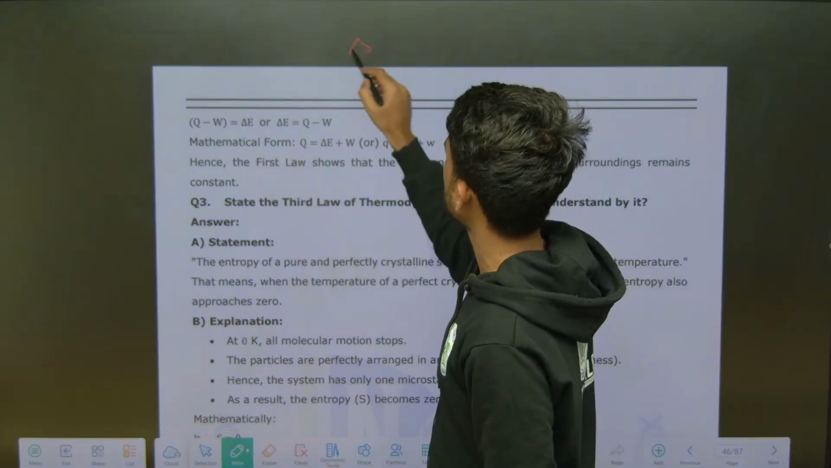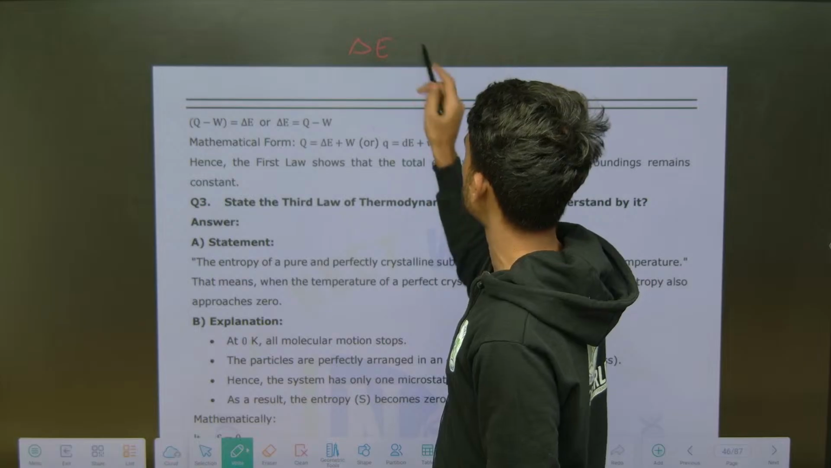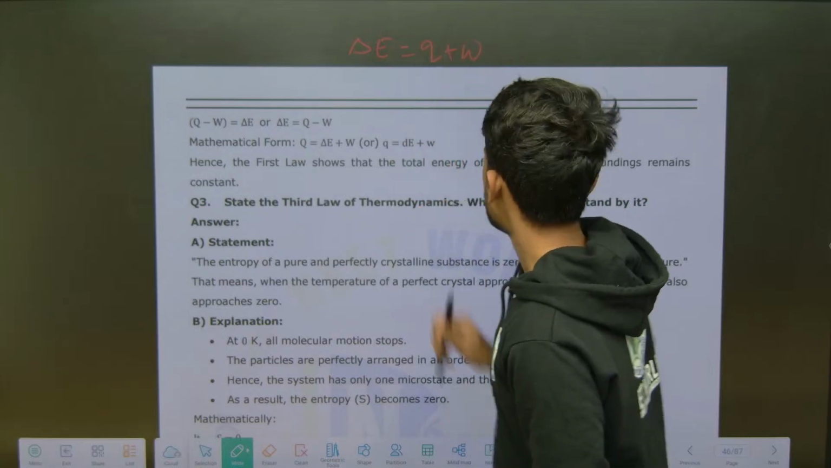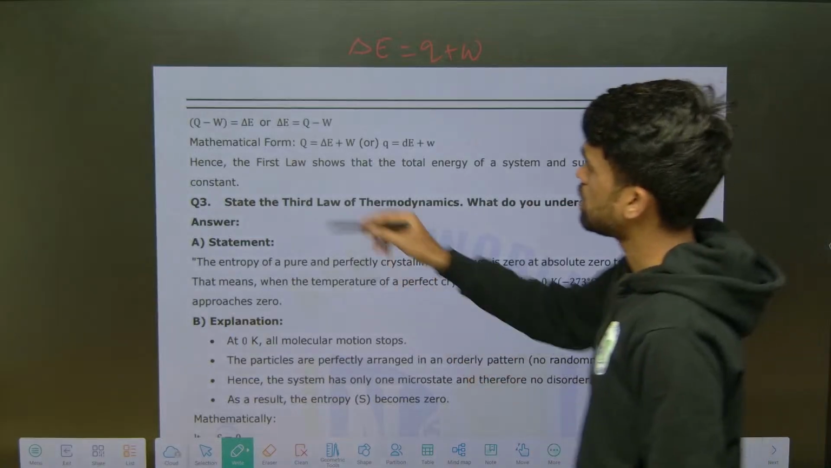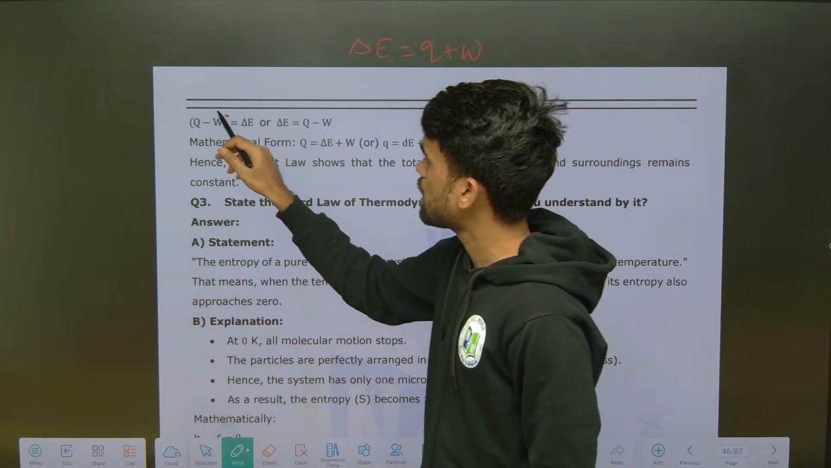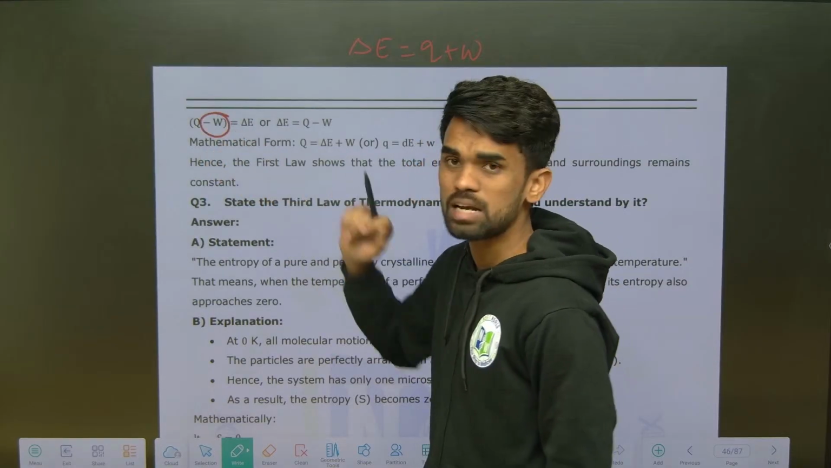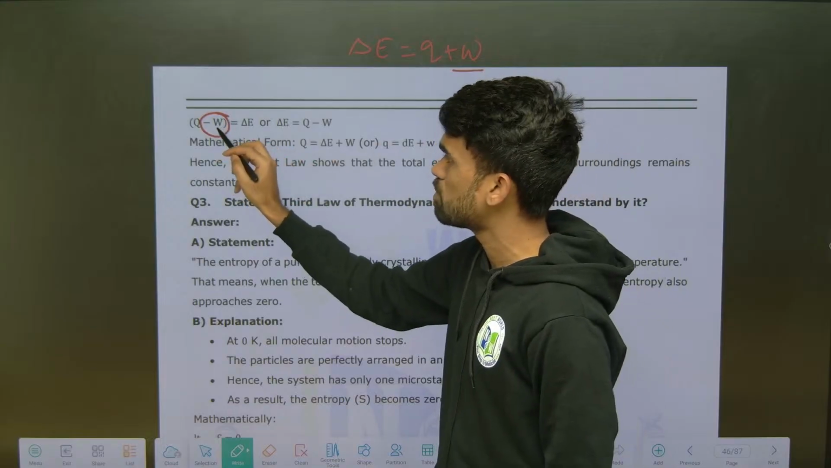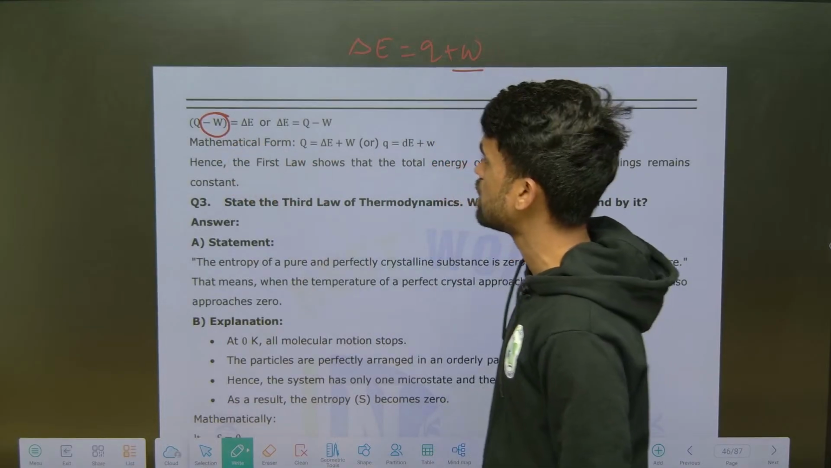See, delta U equals Q plus W we can indicate. Or here you can see Q minus W equals delta U. Both ways are correct. Only here they are directly saying that work is done by the system. Here I just mention work done, while here they are saying work done by the system, that's why we have got a negative sign there.